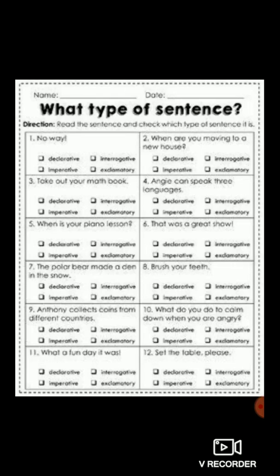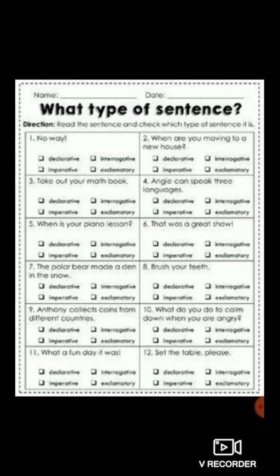In this exercise, you need to write the different names for kinds of sentences, like declarative sentence, assertive sentence, imperative sentence and exclamatory sentence. As I've told you all earlier, you can write either assertive sentence or statement. There are two different names for each sentence. Now let's start with the first one. No way! It ends with an exclamation mark. So as this is the exclamation mark, which kind of sentence is it? Good. It is exclamatory sentence.